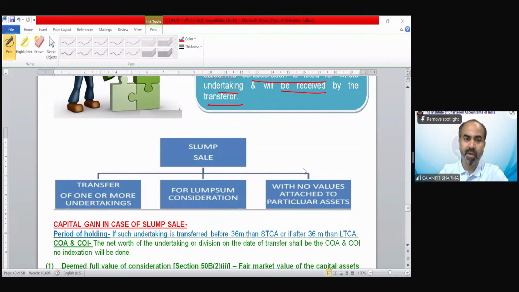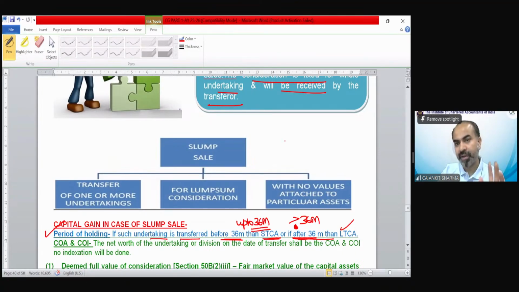So the first problem, the nature of gain, is going to be solved. How are we going to decide the period of holding? If such undertaking is transferred before 36 months from its incorporation, then it would be short term. Up to 36 months, short term; after 36 months, it would become a long-term capital asset. So the first problem is sorted. The nature of gain or period of holding would be decided as per the undertaking.